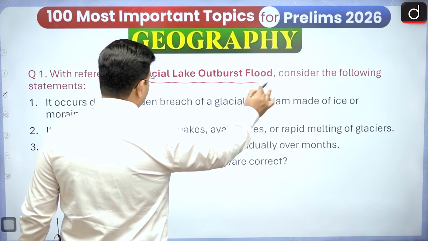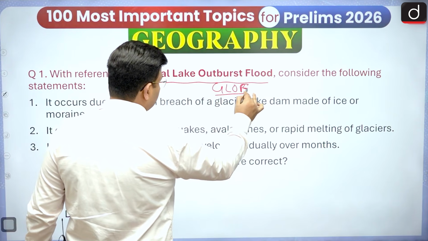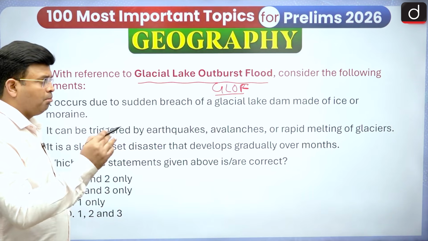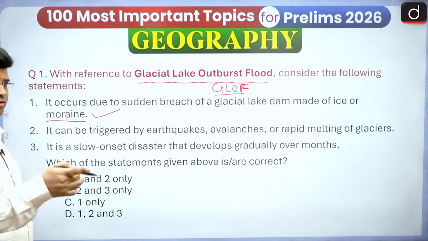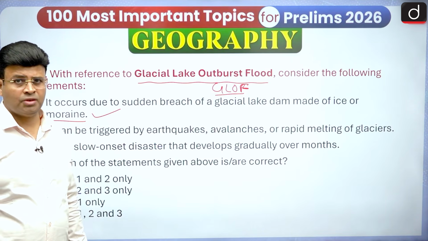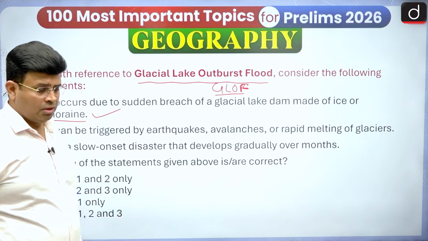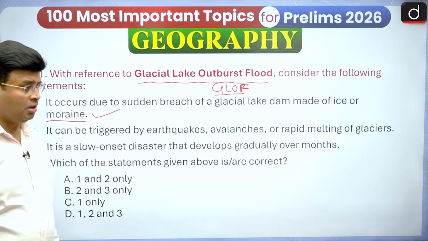Glacial lake outburst floods, in short GLOF, occur due to sudden breach of a glacial lake dam made of ice or moraine. Yes, this statement is completely correct. If you are not able to understand, go back and see the fourth episode of this series on the 100 most important topics of geography for Prelims 2026, and you'll love it.